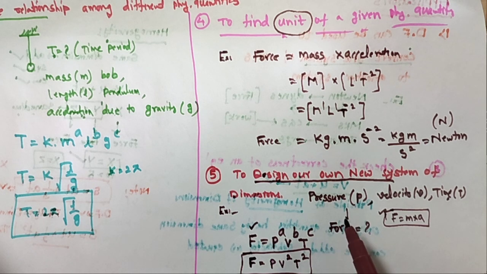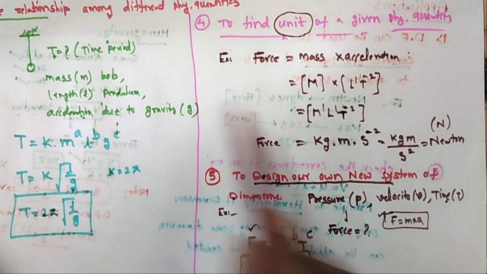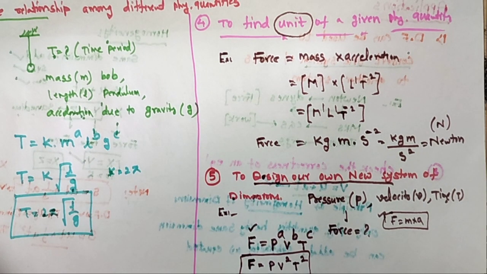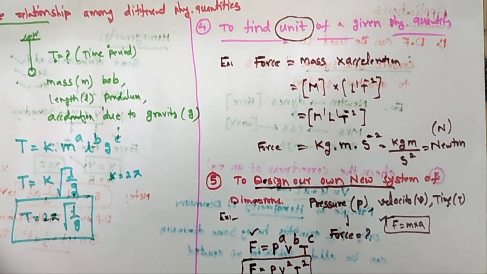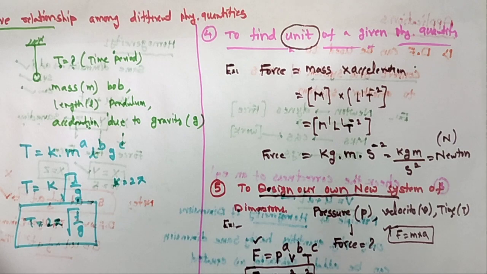So by using dimensional analysis, we construct the new system of dimensions. All of these are very important applications of dimensional analysis.